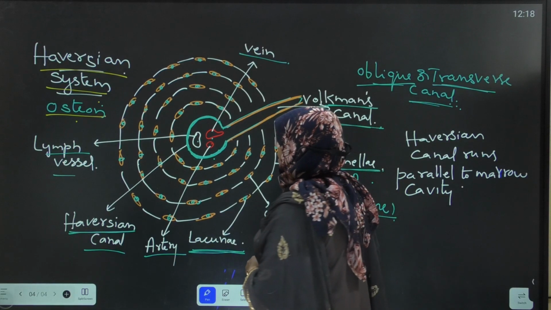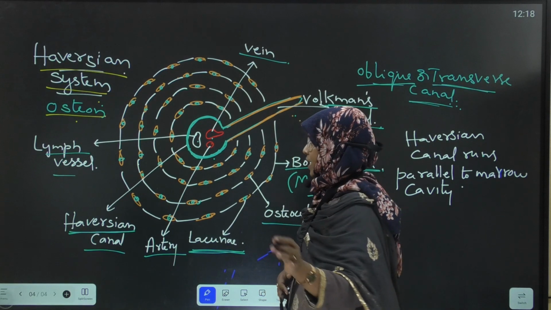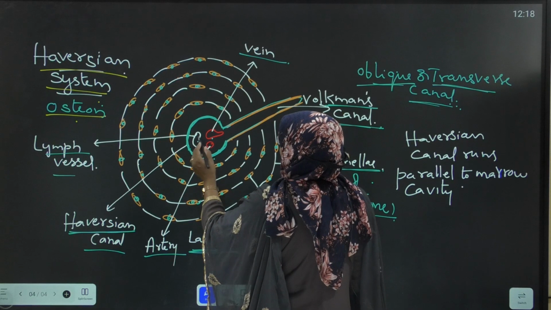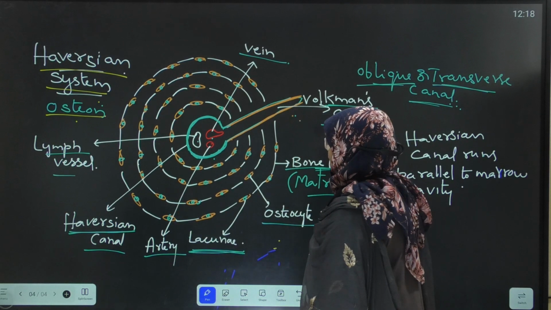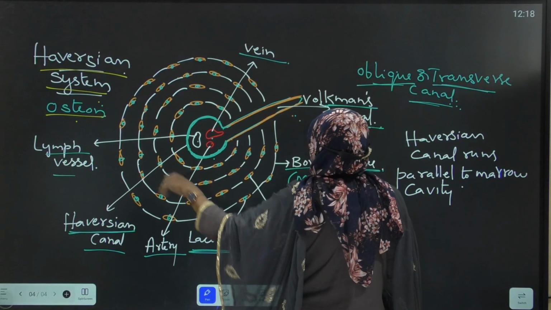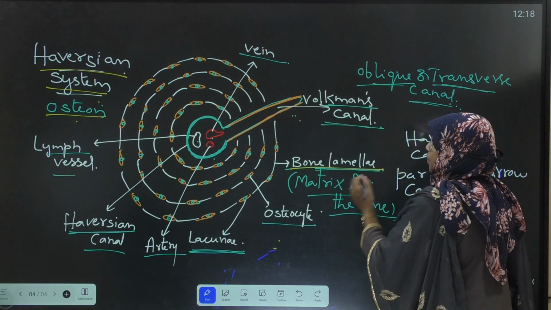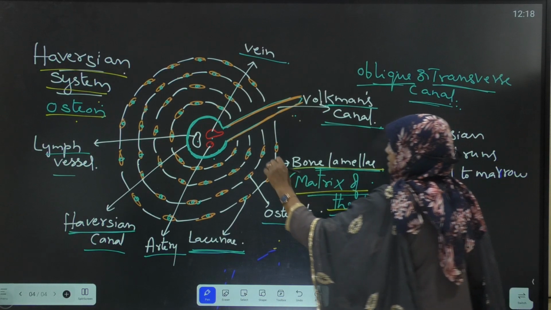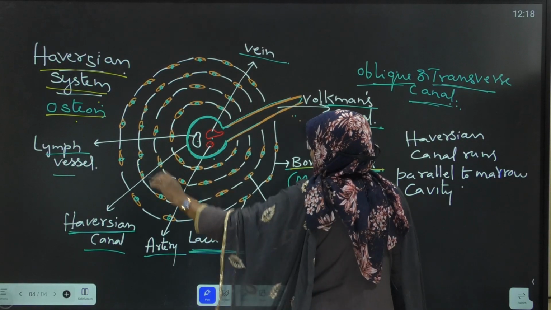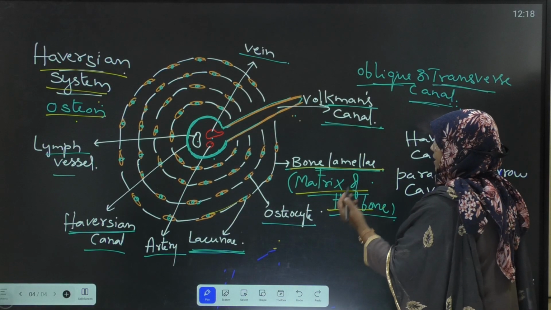Now, this Haversian canal runs parallel to the marrow cavity. The Haversian canal encloses artery, vein and lymph vessel. This Haversian canal is surrounded by concentric rings of bone lamellae, nothing but the matrix of the bone.